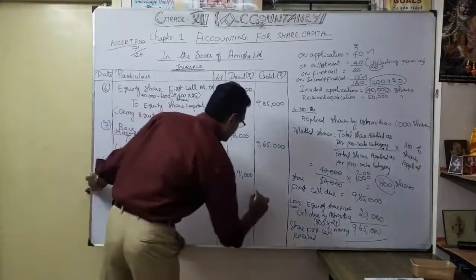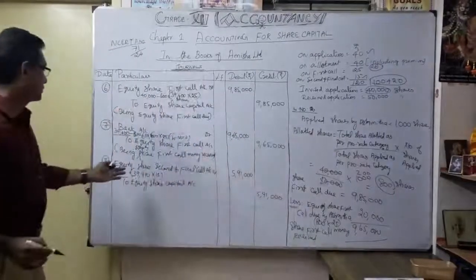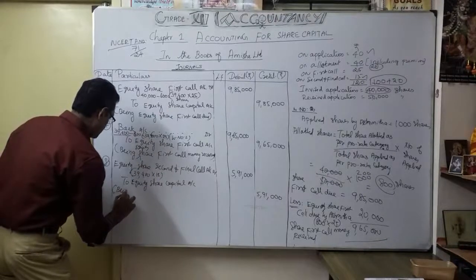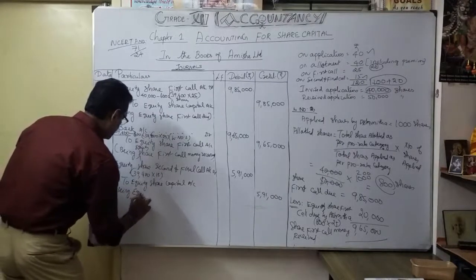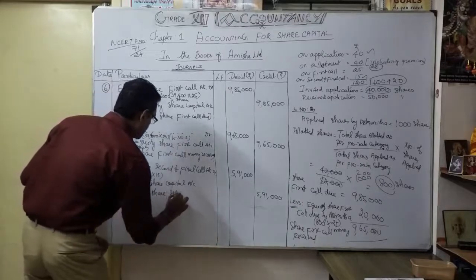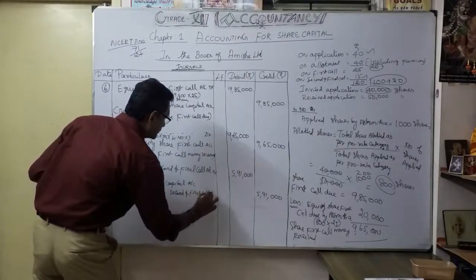So 5,91,000 is what we expect through equity share second and final call. Narration: being equity share second and final call due.